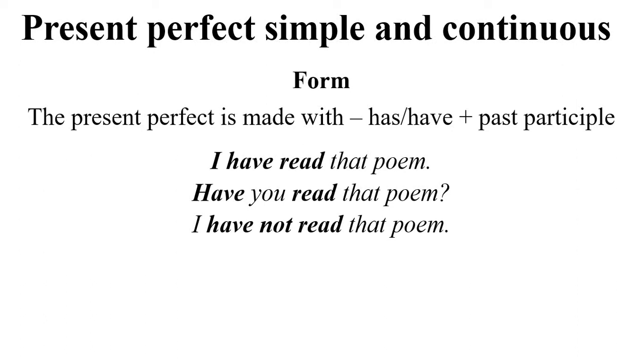When I tell you I have read that poem, I'm not telling you when. When did it happen? Because with the perfect tense, we don't give a definite time. We don't give a specific time. You don't have to mention yesterday, the other day, last week, last month, last year, last September, last November.